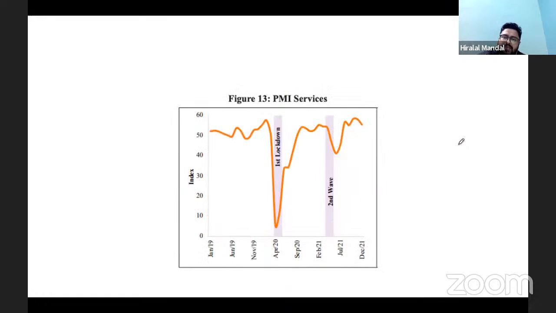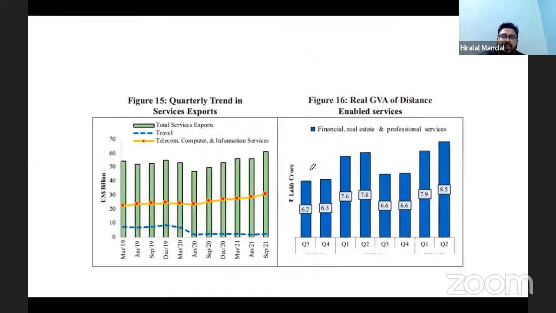The PMI services, which is again the purchasing manager index related to services. So purchasing manager index has two kinds of index. One is the purchasing manager index of the services. One is of industry, okay, so manufacturing. So that's two. So they have different data. So again, that is also showing the recovery.